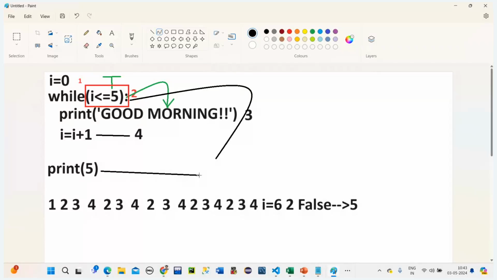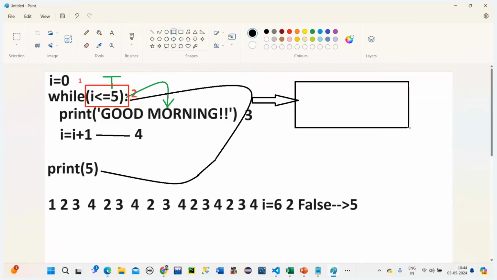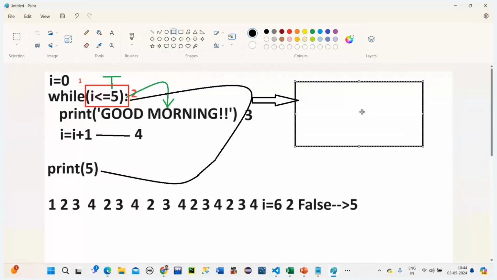It will print the fifth. Yes, it will print this. This line is denoting what? If the condition is false, it will come out of the loop, right? This line is denoting the case where the condition is false. So let me write the false.